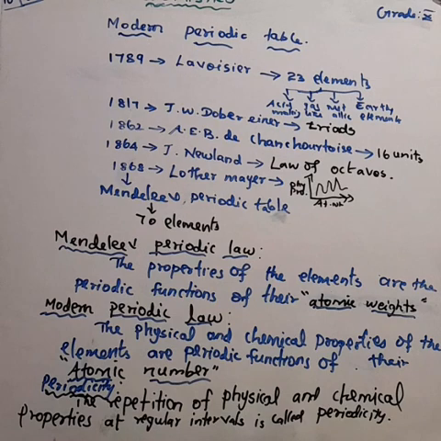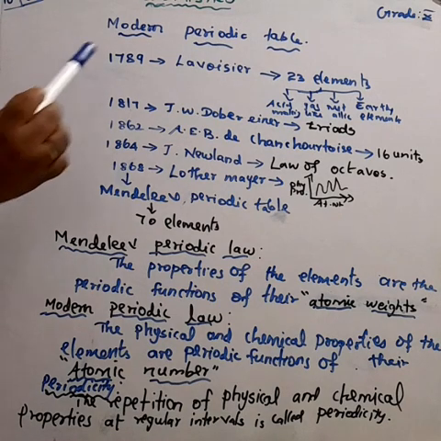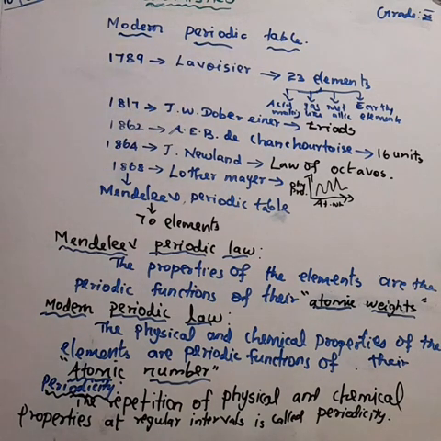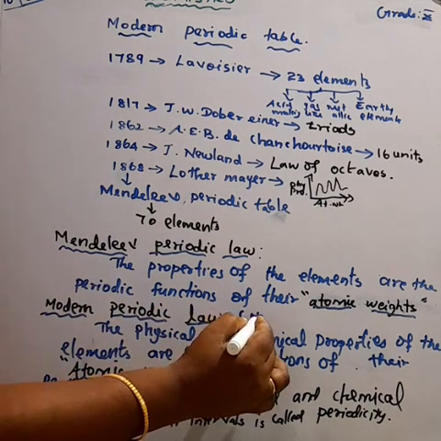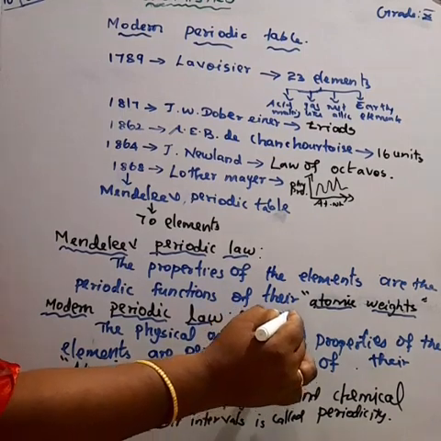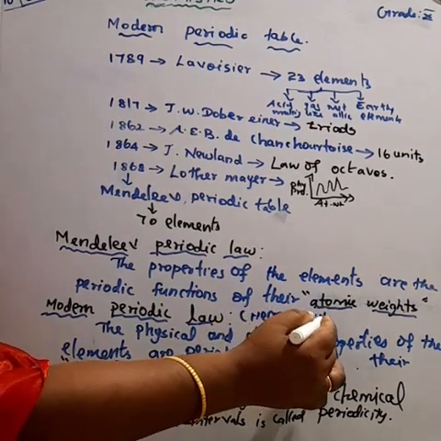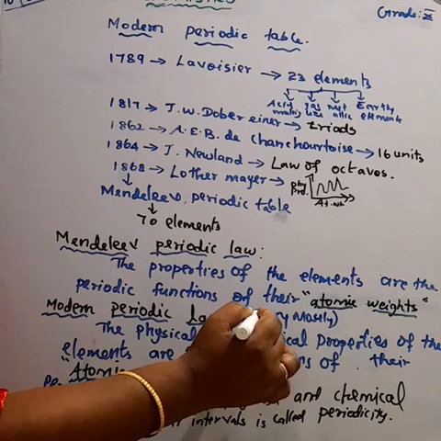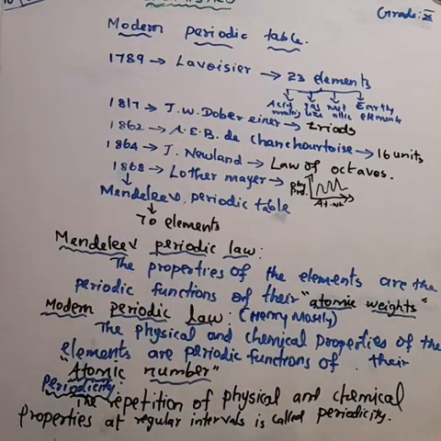Today we are going to study the modern periodic table. The modern periodic table was given by Henry Moseley in 1913. Why was the modern periodic table developed? Because more and more scientists tried to arrange the elements in a better way,